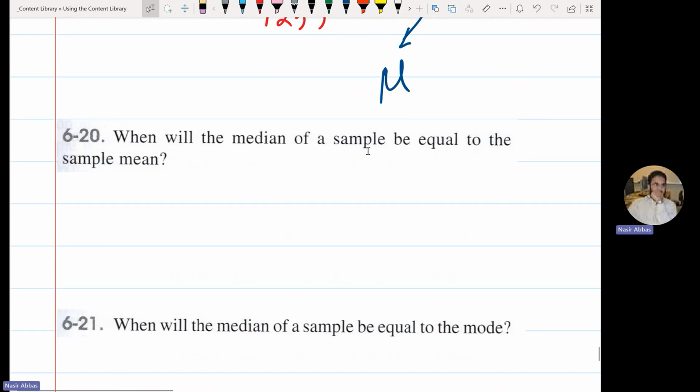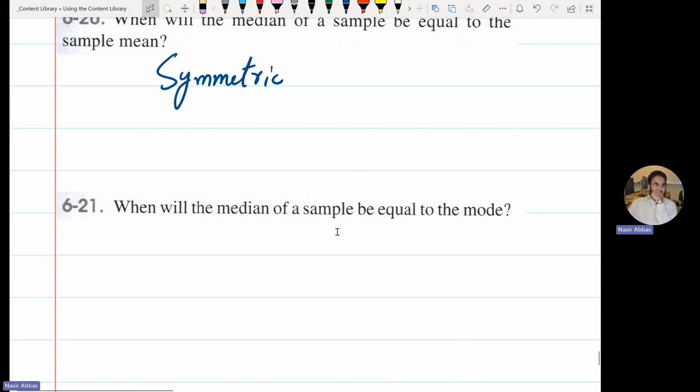When will the median of a sample be equal to the mean? Not only normal. Symmetric, which includes normal. When will the median of the sample be equal to the mode? Again, symmetric.